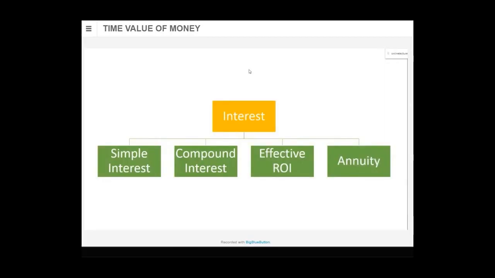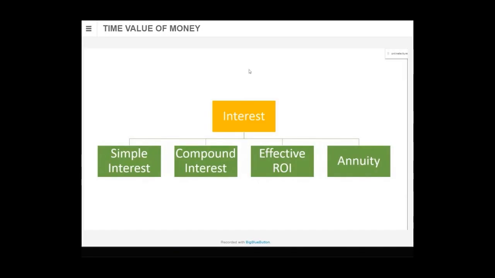And it is told to me that Cooper sir has completed annuity. Is it correct? Completed, yes or no? Annuity completed. Okay, we'll take some sums. Certain sums, definitely, if you want, I'll take. Okay, we'll see that. But 3 topics: simple interest, compound interest, effective rate of interest, and some questions on annuity. I'll brush up annuity anyway.